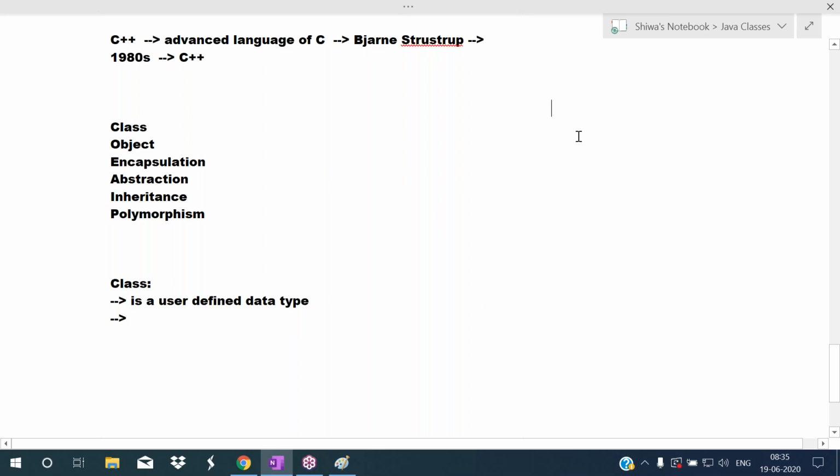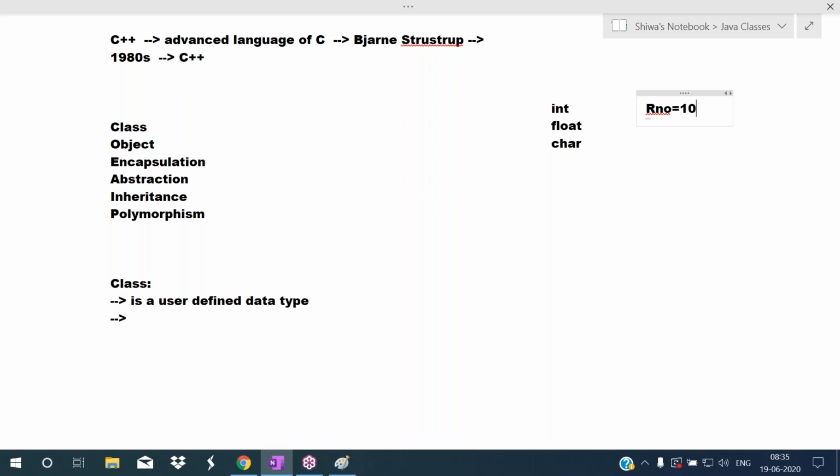See, in the C language, one data type is there, that is int data type, float data type, and char data type. These are the primitive data types. So if user wants to hold student roll number is 10, or another student's roll number is 20, like that.